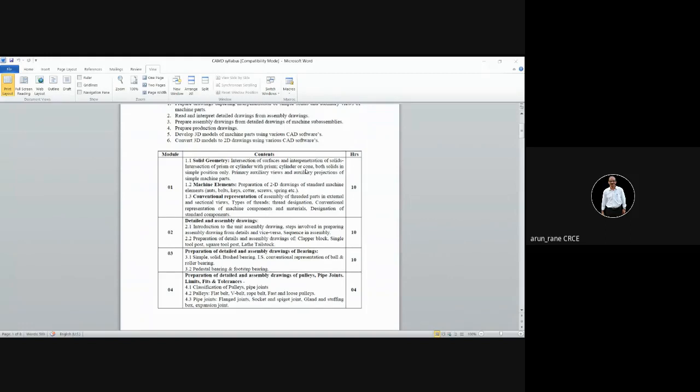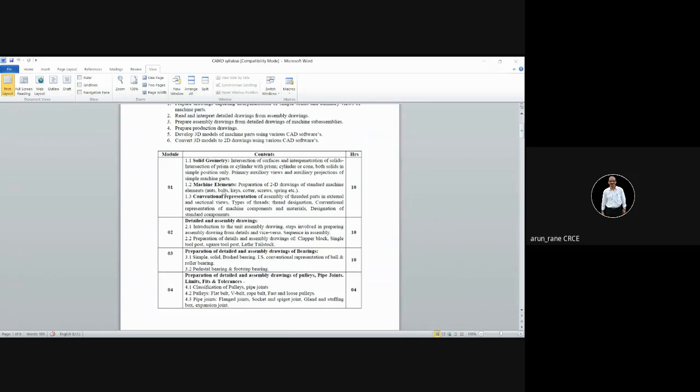So that is what you have to draw. In solid geometry, you have to do 5 to 6 simple problems. You'll understand it. That will be done in these theory lectures initially for a month.